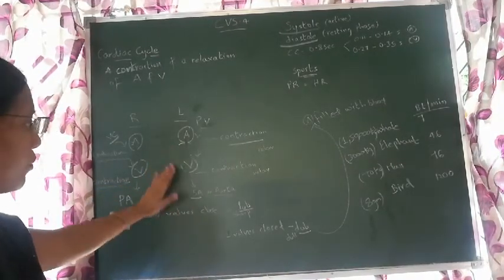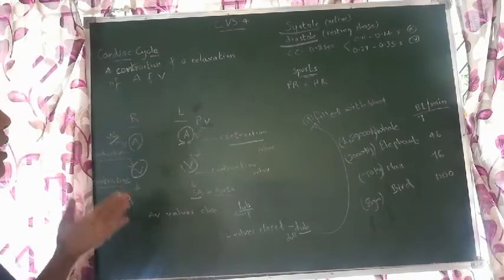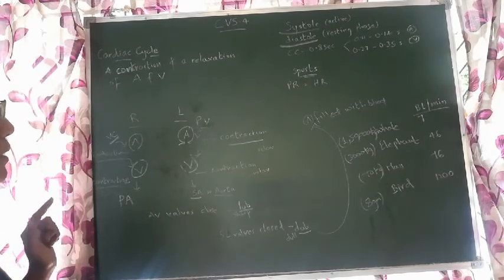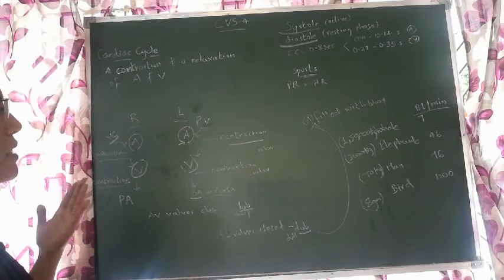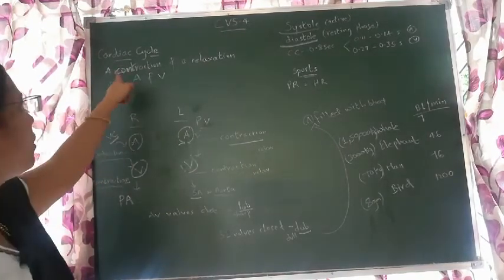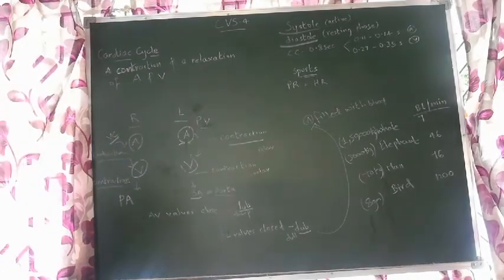The time ventricles take for one contraction and one relaxation is 0.27 to 0.35 seconds. When you combine that, roughly 0.8 second is one cardiac cycle, both contraction and relaxation of atria and ventricles.